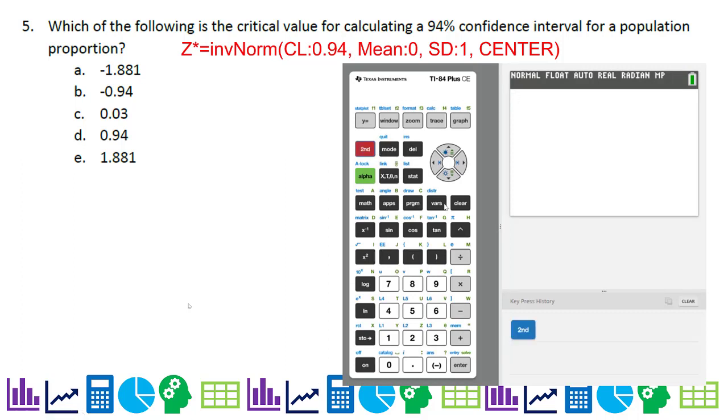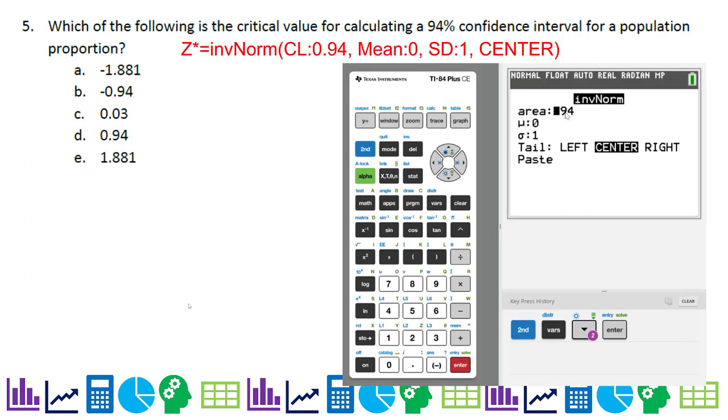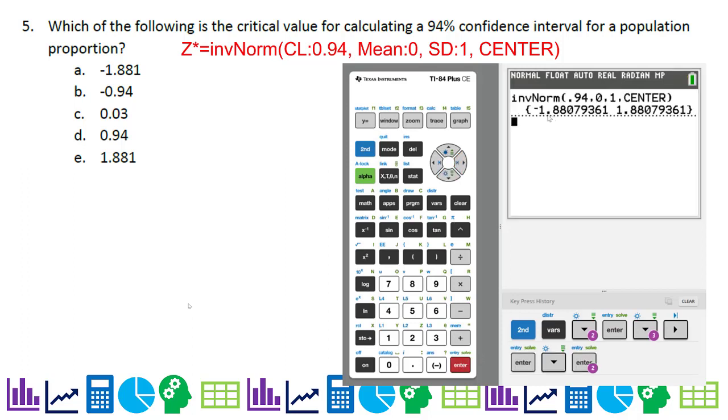You hit second distribution. We're not doing normal CDF, that's to find area. We're trying to find the critical value, so we're going to do inverse norm. And the area we're doing, because it's a 94% confidence interval, is 0.94, and then it's 0, and then it's 1, and of course you want to make sure that it's centered, and you hit enter. And you can see you have two values, negative 1.881 and positive 1.881. When talking about critical values, we always use the positive values, so never give the negative. You can see one of the answer choices is negative.